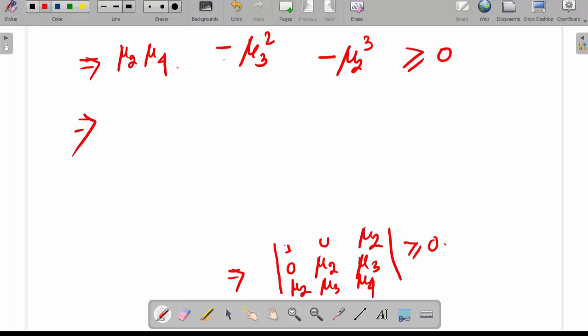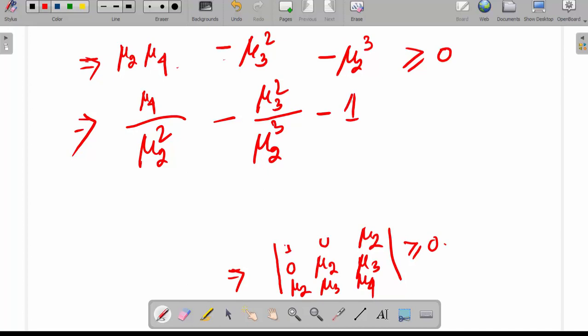Now dividing by mu 2 cube, this will be mu 4 by mu 2 square minus mu 3 square by mu 2 cube minus 1, greater than or equal to 0.